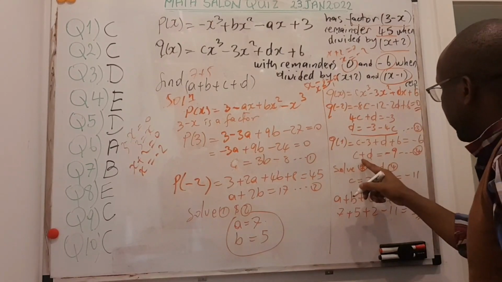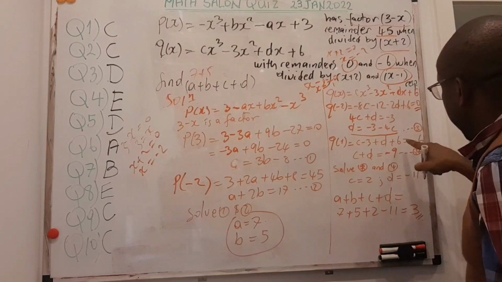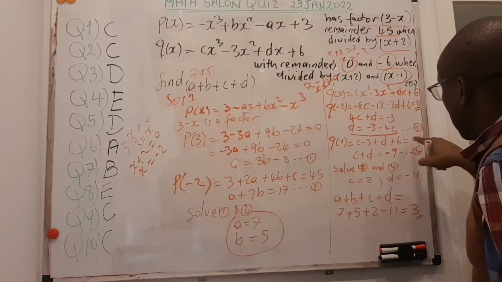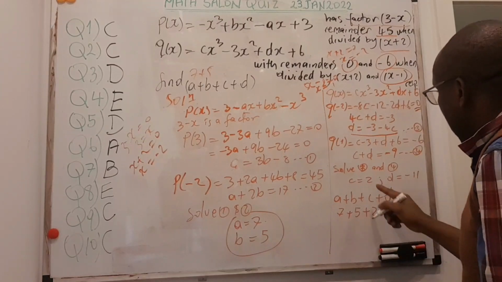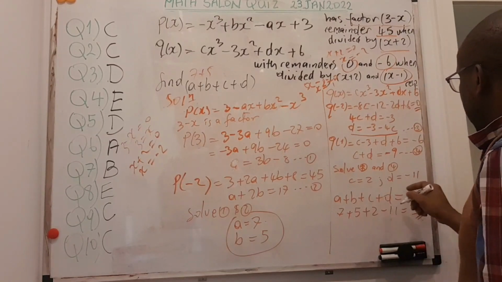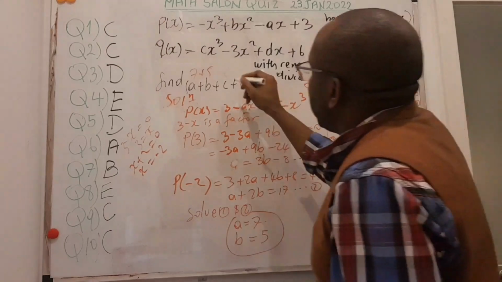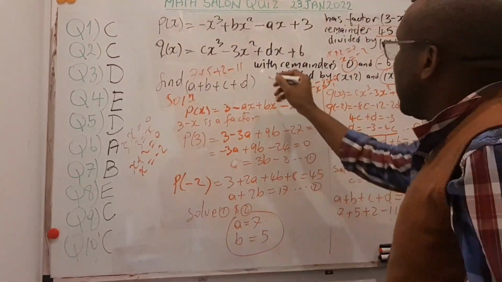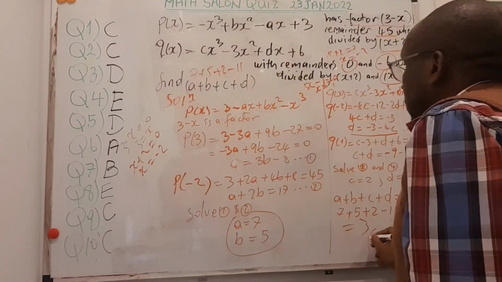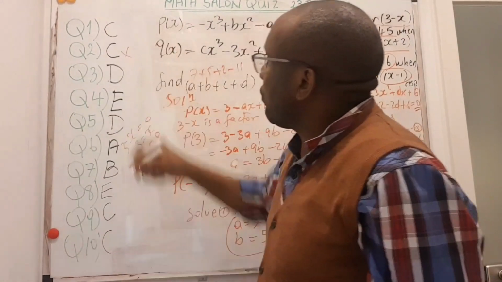If I arrange that way, I get c plus d is equal to minus 9. This 6 comes here, minus 12 plus 3, that's minus 9. If I solve those two equations, 3 and 4, then I will see c is equal to 2 and d is equal to minus 11. So I can just say 2 minus 11, and if you do that well, you get 3. And the answer was C here. That was equation number 2.